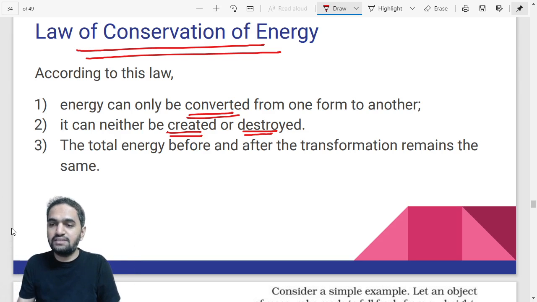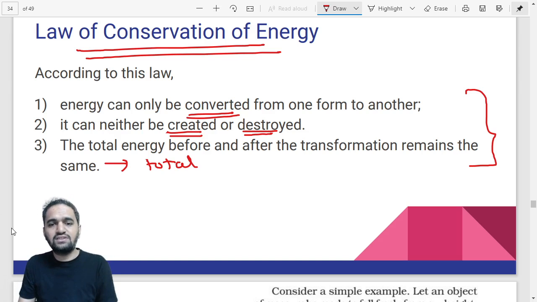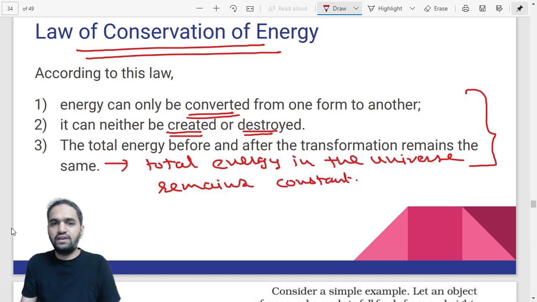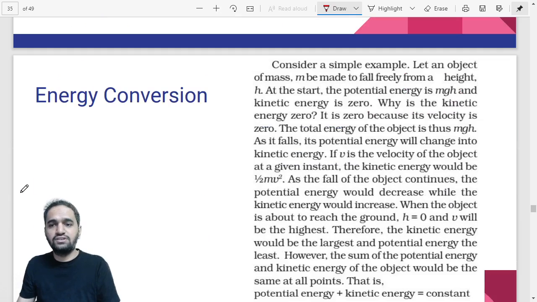So these are the three statements you need to write down in the exam. In place of the third statement, even if you write total energy in the universe remains the same, that is also the same statement for this particular law. If you feel that the third statement is somewhat hard, you can write down total energy in the universe remains constant. This particular statement you can also use. Right? So we have completed the law of conservation of energy also.